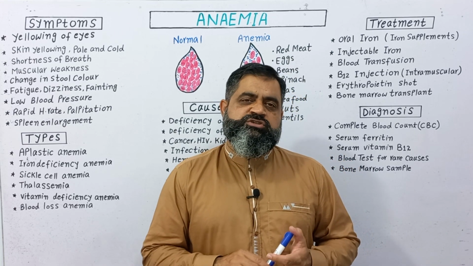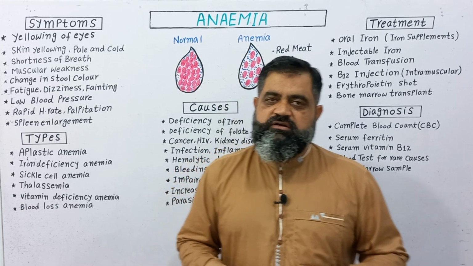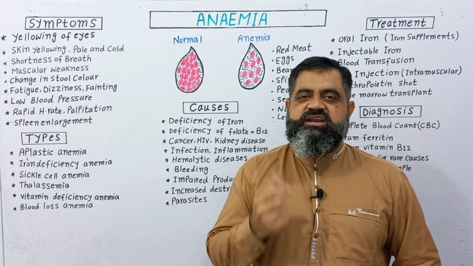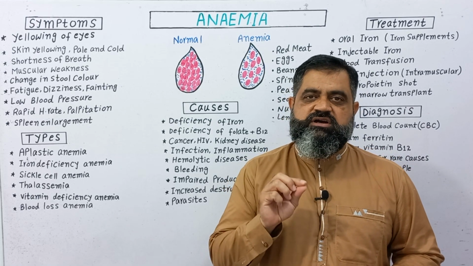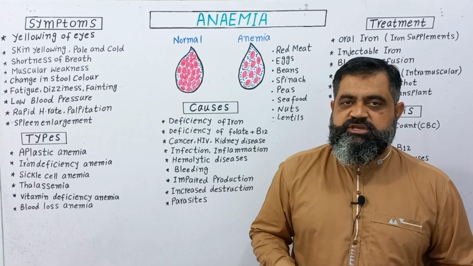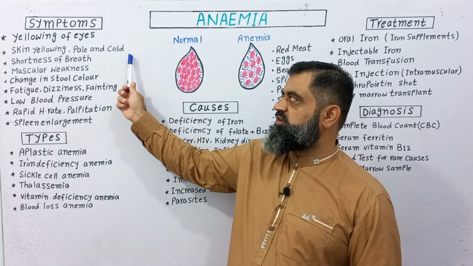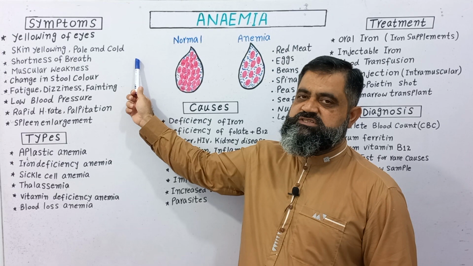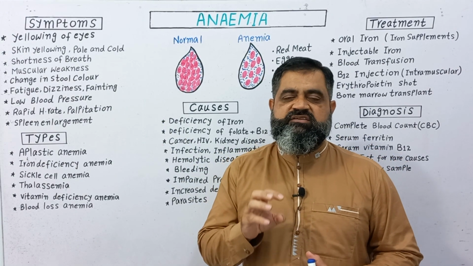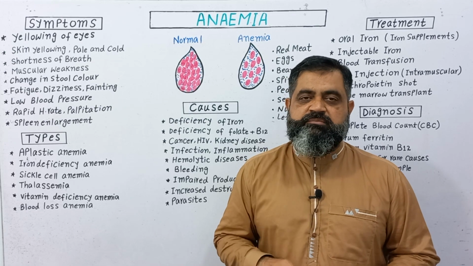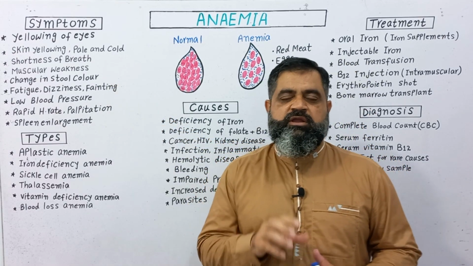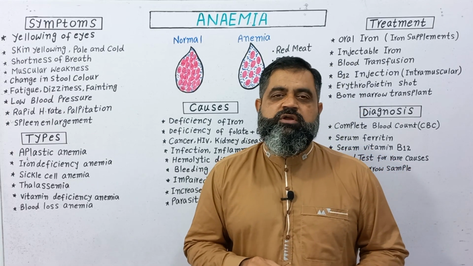The most common symptoms of anemia are yellowing of the eyes. There is a whiteness in the eyeball, it starts getting yellower, which is a main symptom of anemia. Other symptoms include yellowing of skin, paleness of the skin, and becoming cold. Hands and feet and especially parts of the skin become cold. Shortness of breath is an important symptom of anemia.